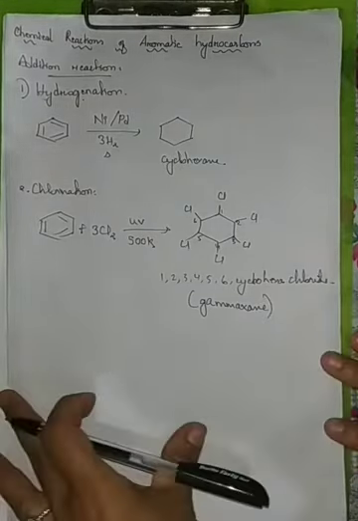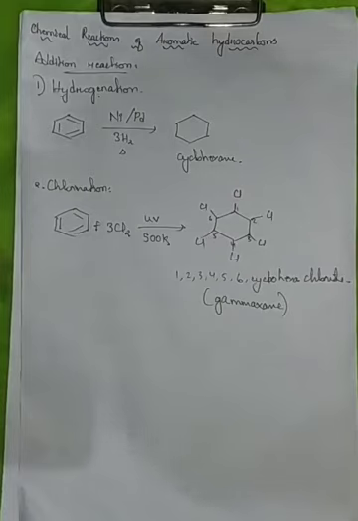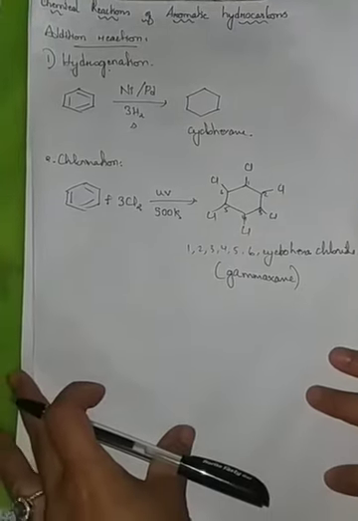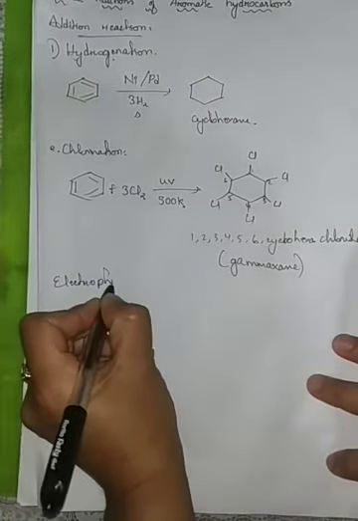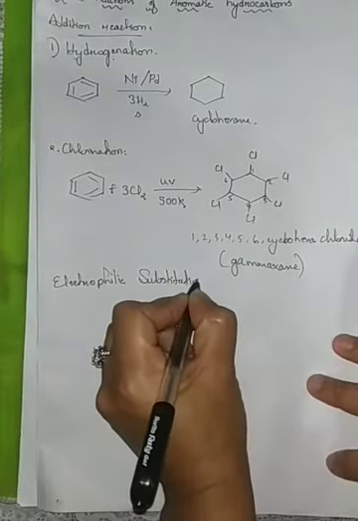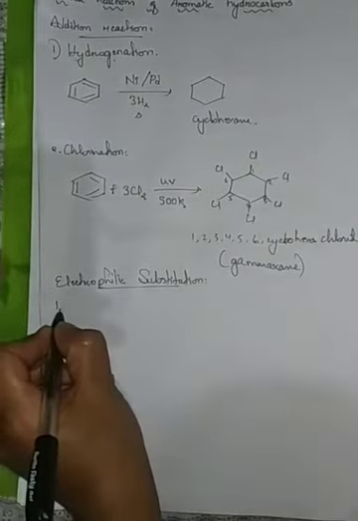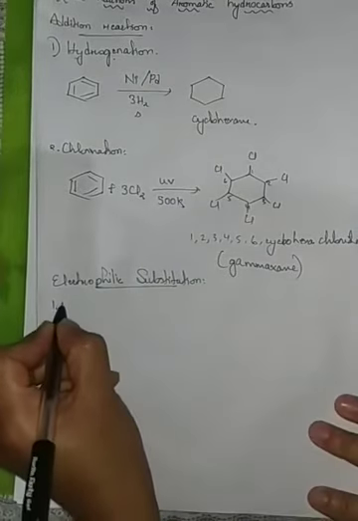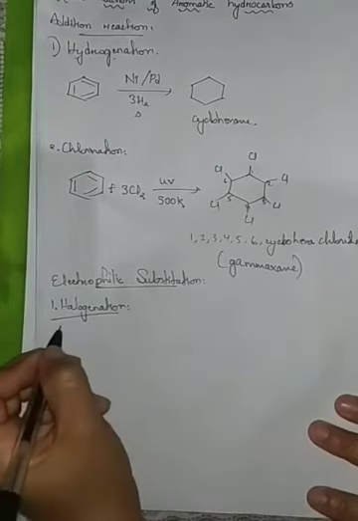Now, these are the 2 addition reactions that occur under vigorous conditions for the chemical reactions of aromatic hydrocarbons. Now, let's check out the electrophilic substitution reactions of arenes. Let's check out the first electrophilic substitution. The first one is halogenation, meaning addition of halogens.